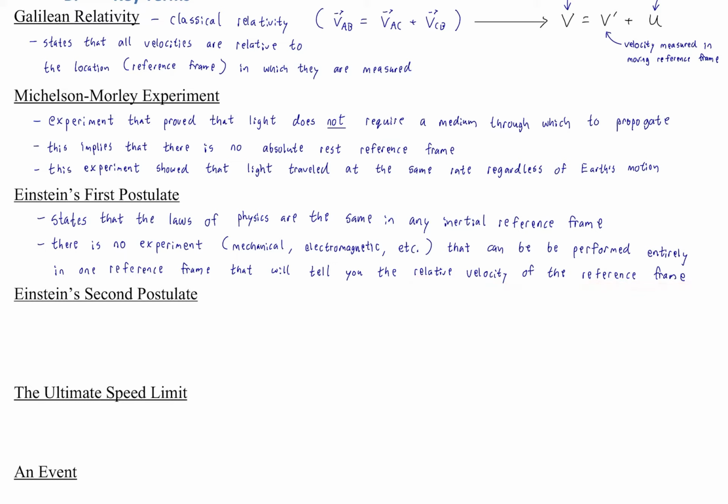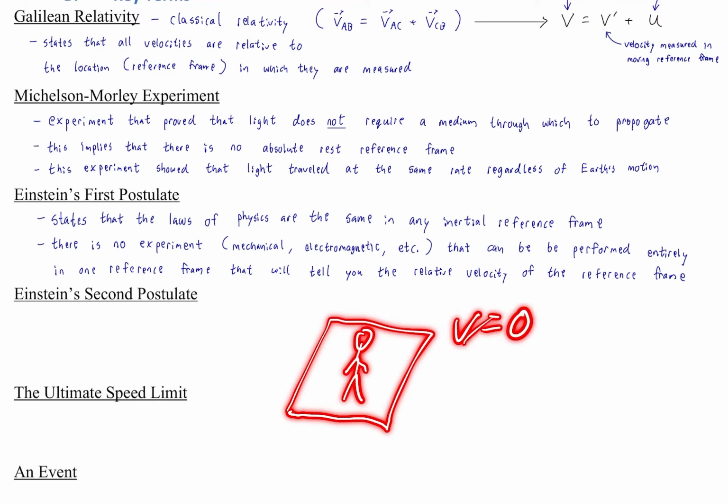And again, it's to other reference frames, not to any one special reference frame, because there is no such thing as one special reference frame, as the Michelson-Morley experiment showed. Okay? So what's another way of saying that? Well, if you are in a room with no windows, you can't tell if that room is at rest or if that room is moving at some speed. All right? You can't tell.